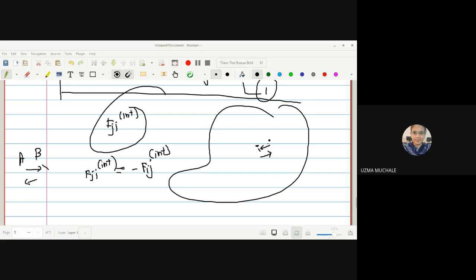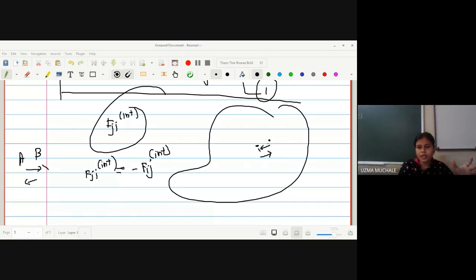Hello? Does everyone understand? The total force acting on the ith particle is due to the presence of the jth. In the reverse way, there is the force acting on the jth particle due to the presence of i, because the total internal force of every particle acts on every other particle. So the force due to the ith particle will be on all the remaining n minus 1 particles, and the force of the jth particle will also be on the remaining n minus 1 particles. So we can write Fji internal is equal to minus Fij internal. Any doubt up to this?